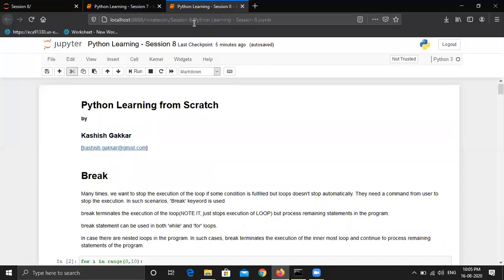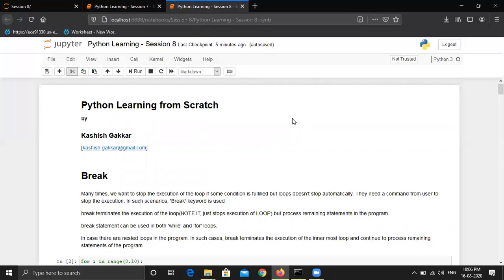But what if, based on a condition, I want to stop the execution of the for loop? For that, we have a keyword which is break. To stop the execution at some point within the loop, or maybe after some iterations, we can use the break statement to stop the execution of that for loop. But just keep in mind that break doesn't actually break the execution of the whole program. It just breaks the for loop or while loop. Then it comes to the execution of the remaining statements of the program.